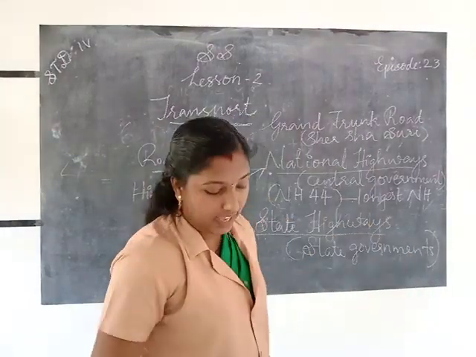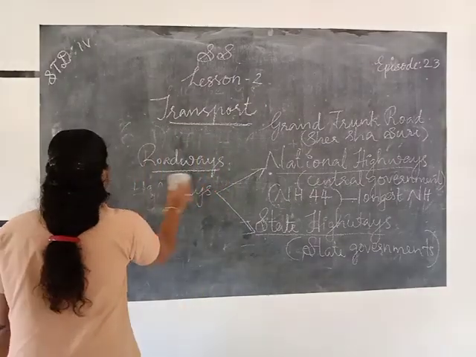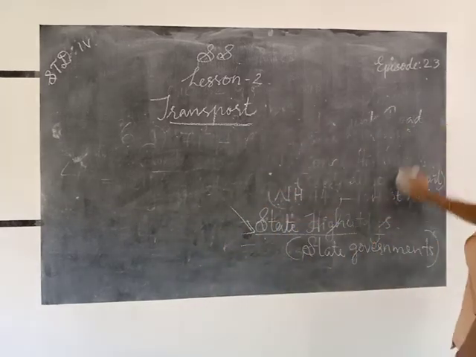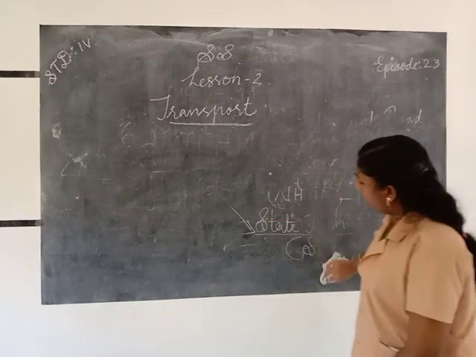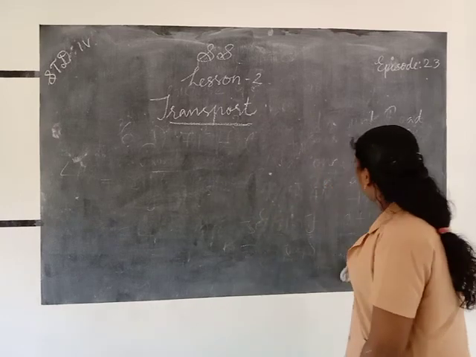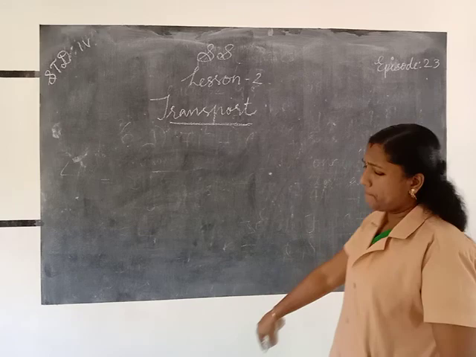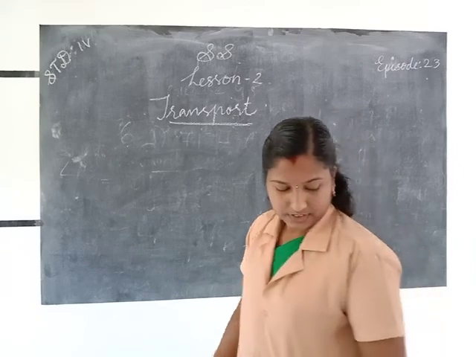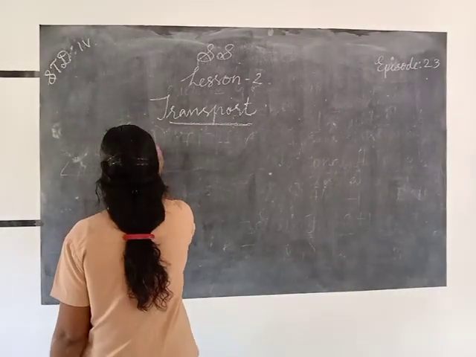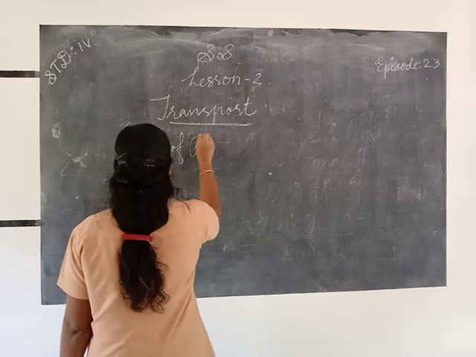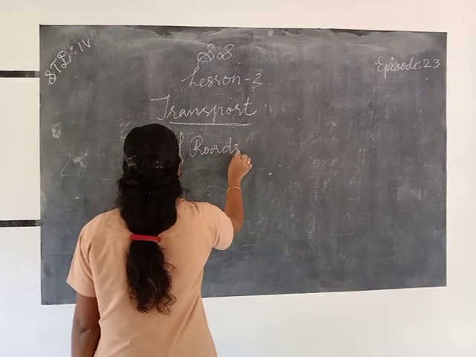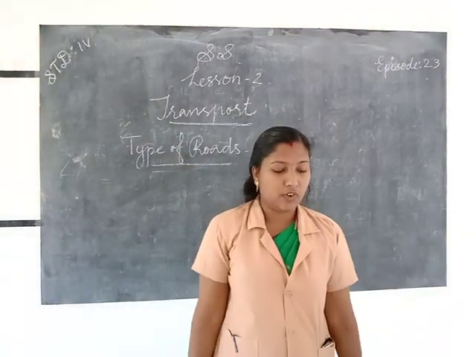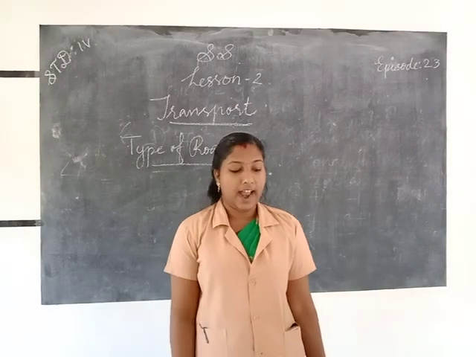Types of roads. There are two types of roads in our country: metalled and unmetalled.